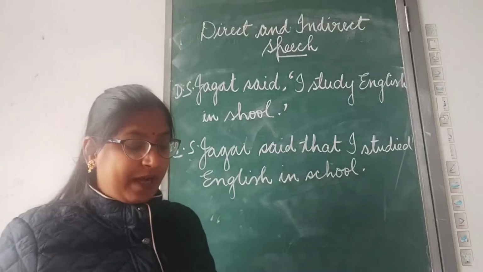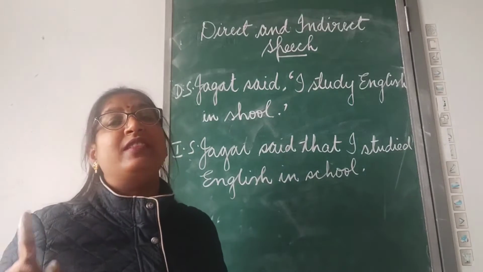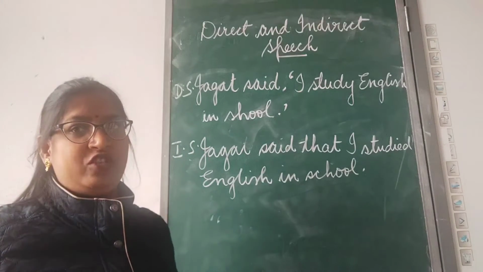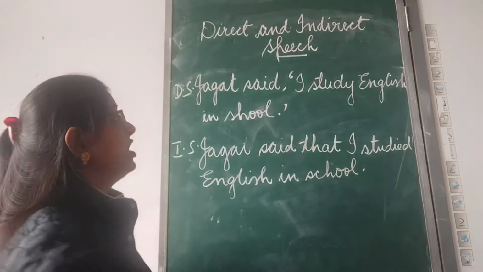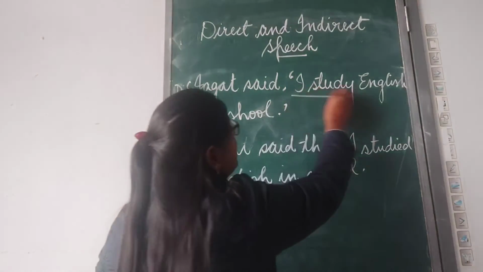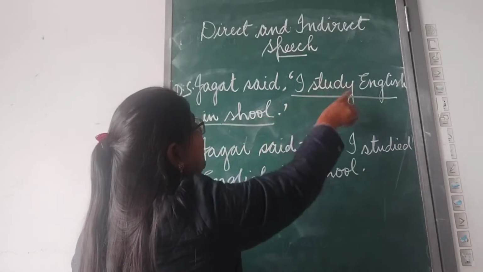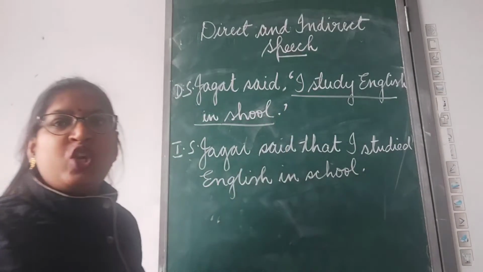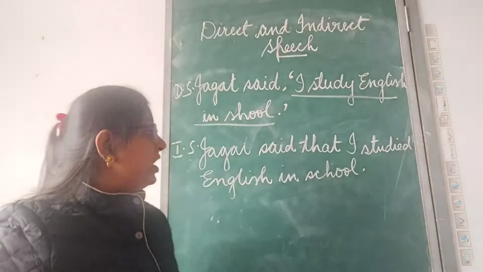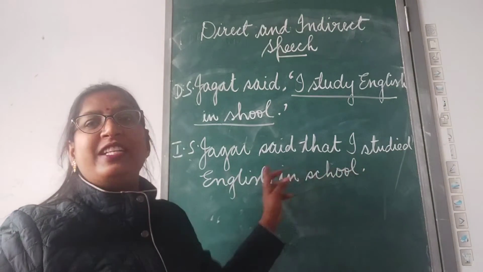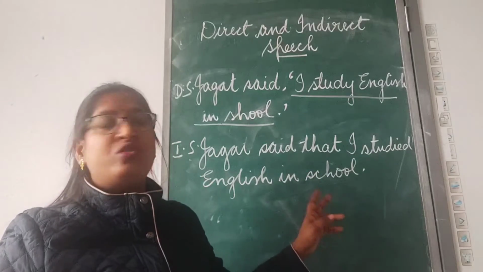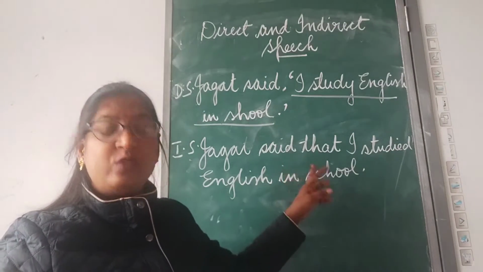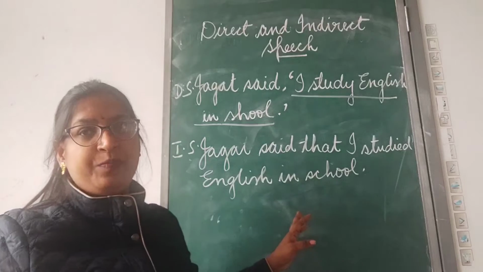Now, we'll discuss the differences between direct and indirect speech. Clear? Quoted speech is placed within inverted commas. You can see here, this is the quoted speech and it is placed within the inverted commas. And in the indirect speech, you can see there is no comma mentioned anywhere. No inverted commas are mentioned here. Clear?